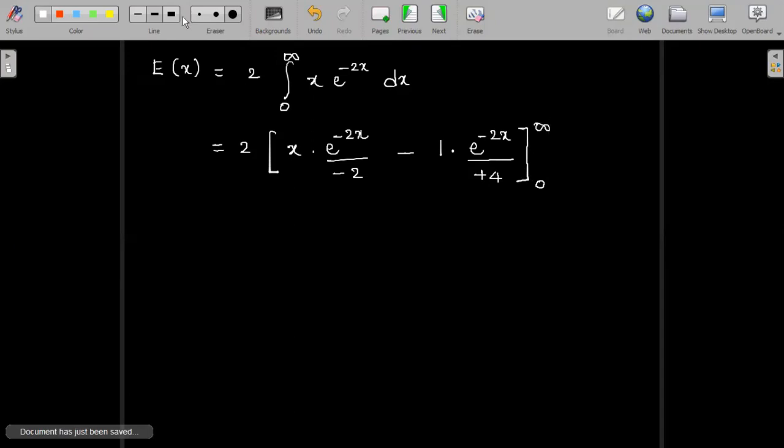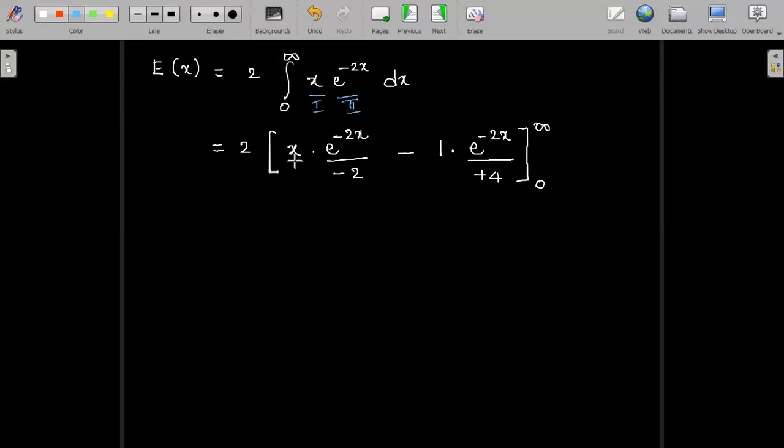So let me just explain that once again, Bernoulli's rule of integration by parts to you. According to ILATE, we decide which has to be the first function and which has to be the second function. According to ILATE, exponential always comes last. So it is the second function, and this x becomes the first function, u and v, like that also you can call. Integration by Bernoulli's rule is one and the same as saying integration by parts in an easier manner.